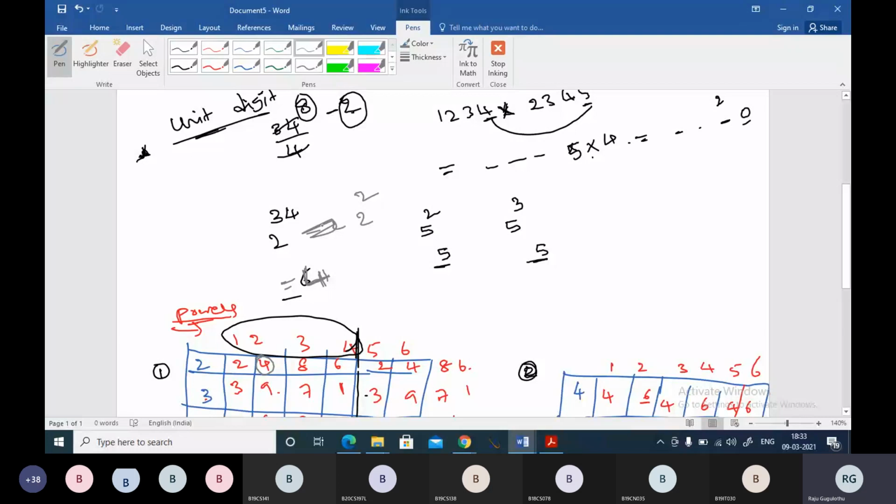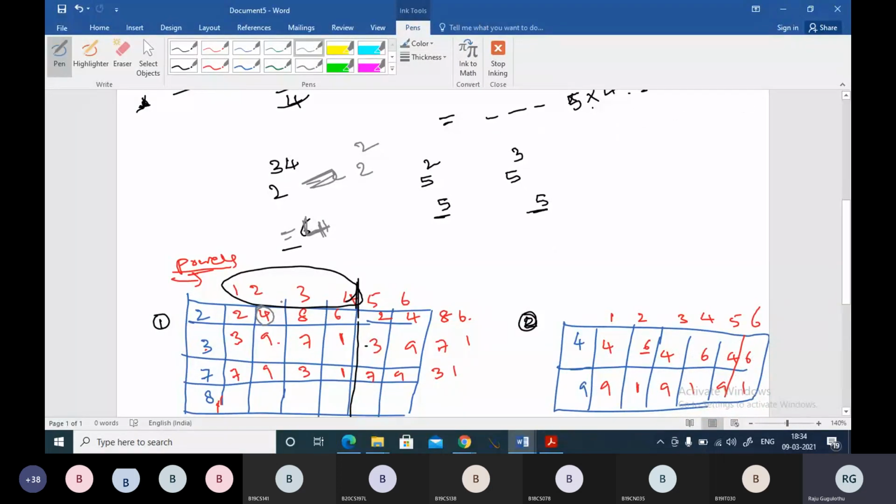So what we have to do is simply, whatever the power is, you divide the power by 4 and write the remainder as the power of the given number. This logic is valid for 2, 3, 7, 8 only, and you check the unit digit which comes. This is how we find the unit digit.